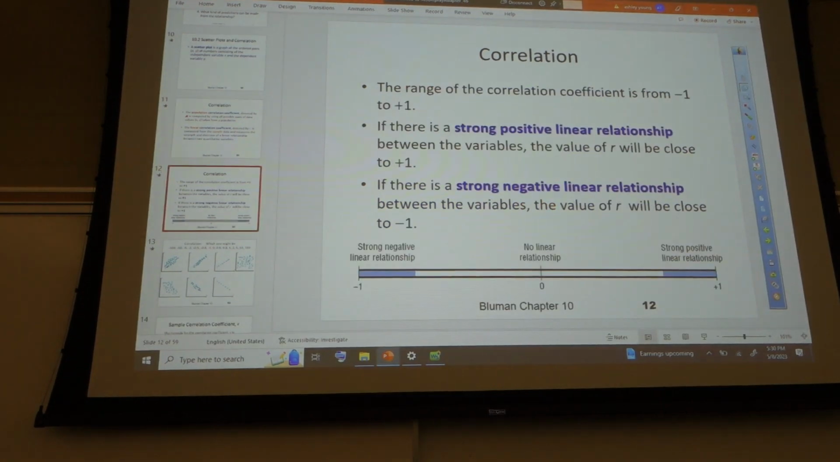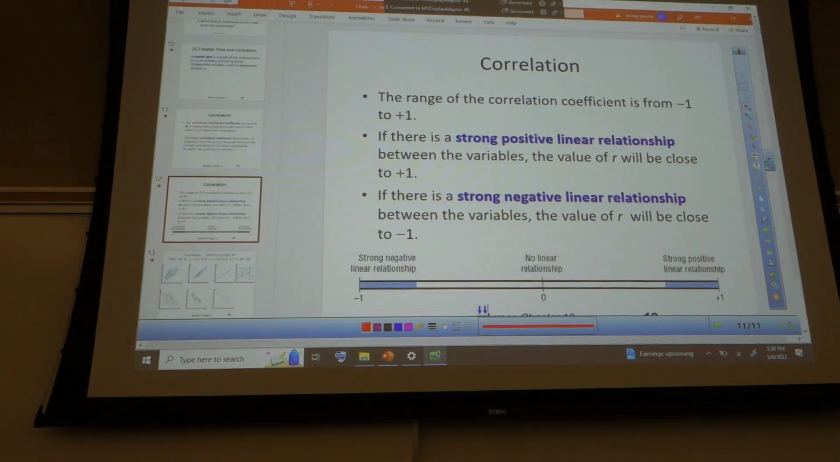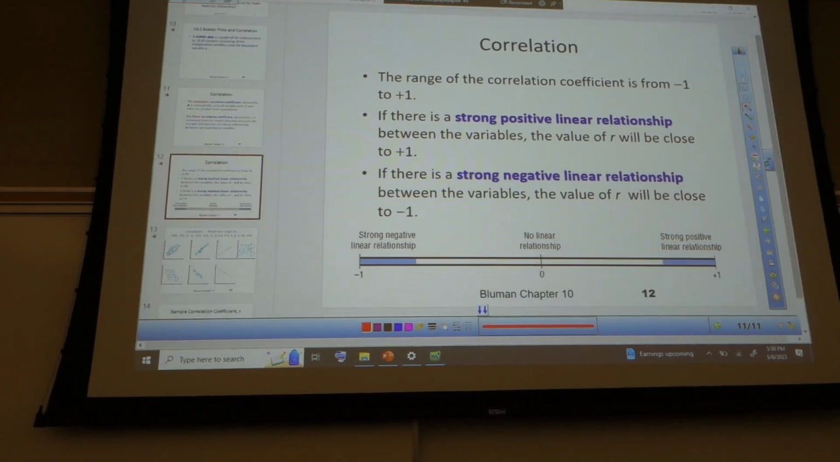The correlation coefficient. Isaiah, go ahead and read. Okay. Correlation. The range of the correlation coefficient is from -1 to +1. If there is a strong positive linear relationship between the variables, the value of R will be close to +1. If there is a strong negative linear relationship between the variables, the value of R will be close to -1.